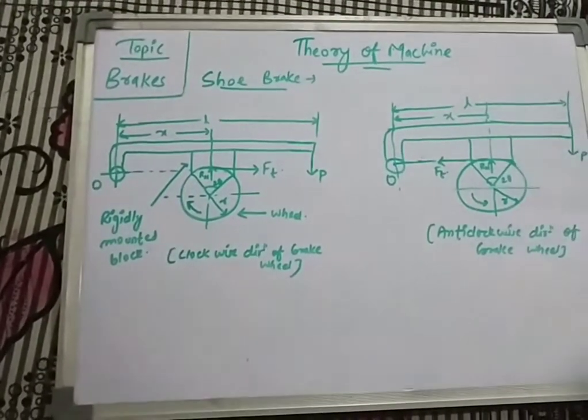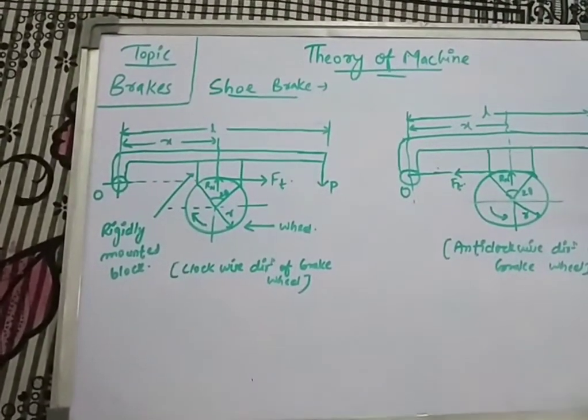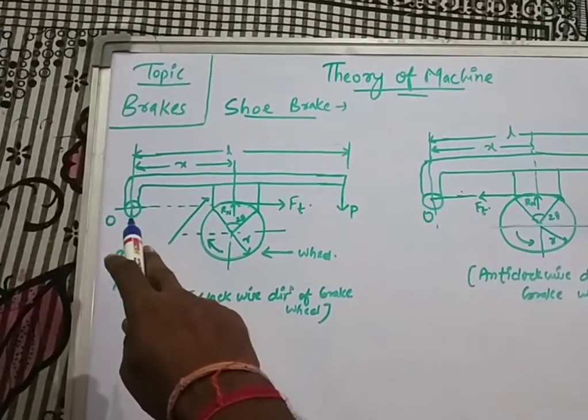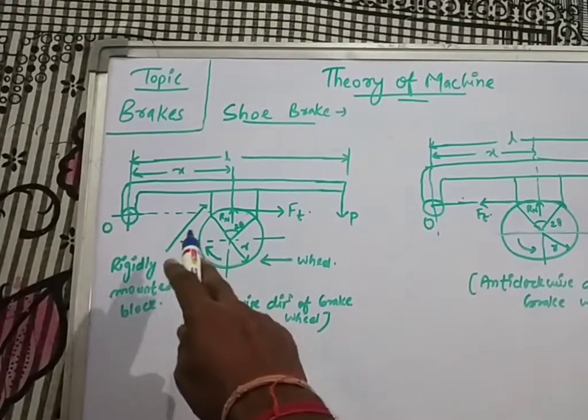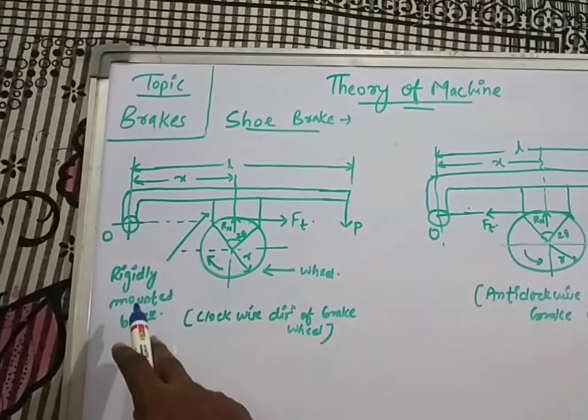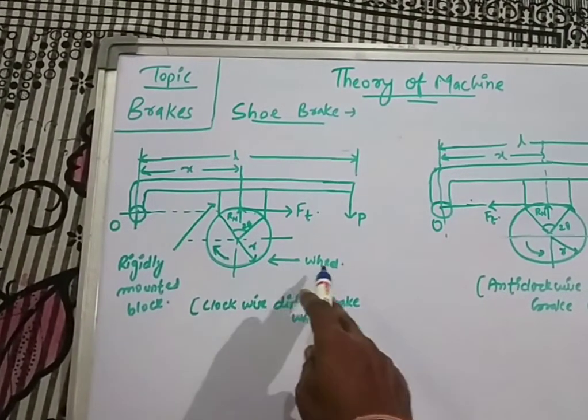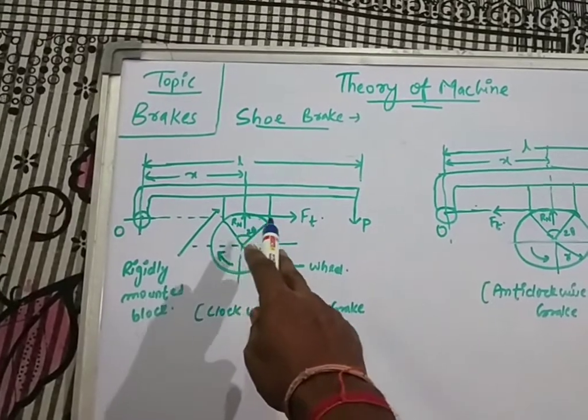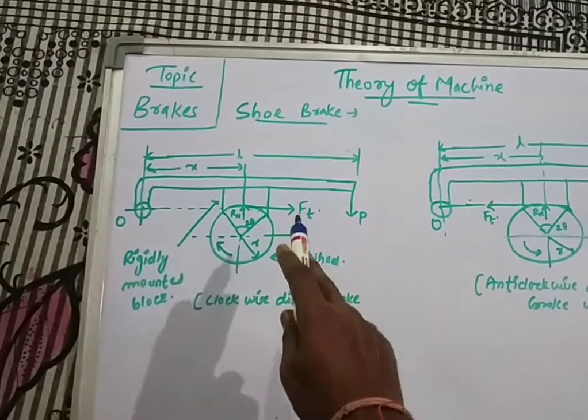So this is the general diagram of a shoe brake. You can see that this is the rotating wheel, this is the block, which I have written as the rigidly mounted block, and here is the force, that is Ft. So what is Ft?